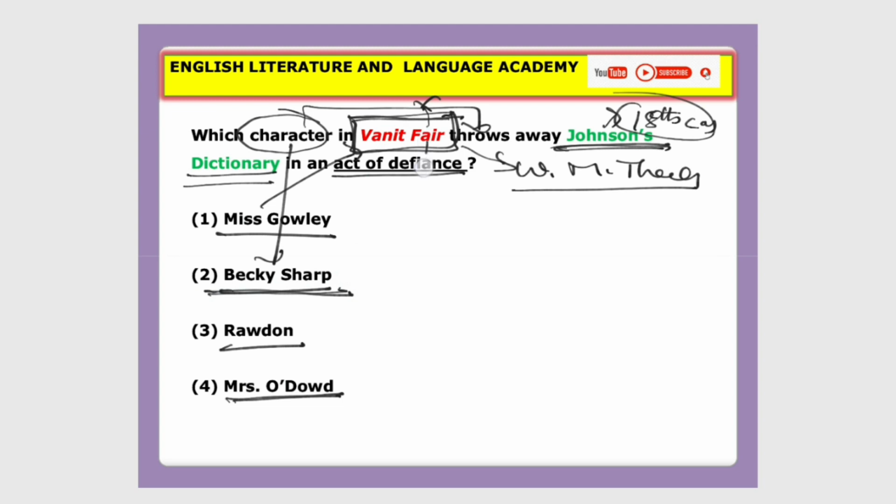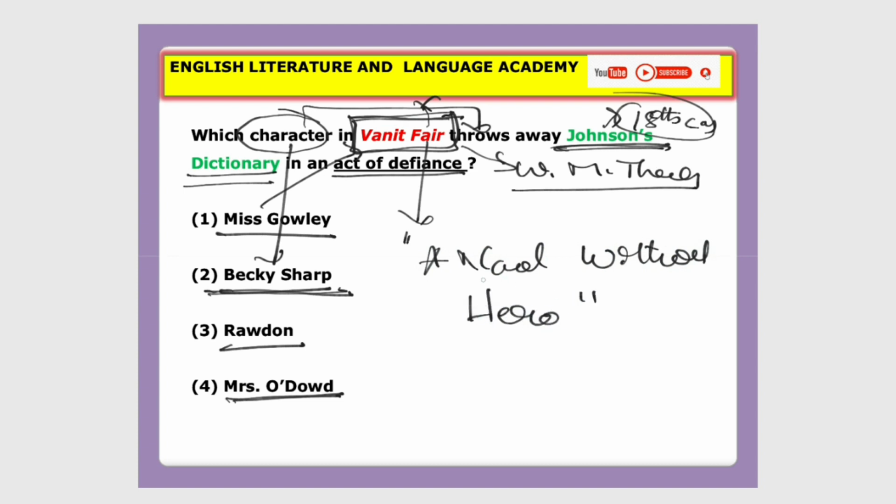Okay, so about Vanity Fair, its subtitle, A Novel without a Hero. Please remember, this time they may ask you this question. A Novel without a Hero is the subtitle of the novel Vanity Fair.